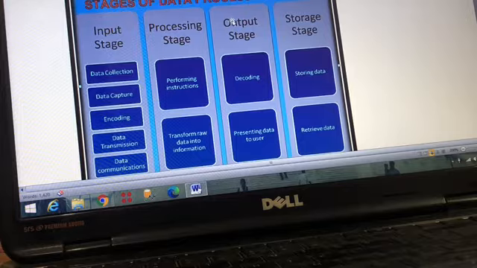And next is the output stage. Output stage means presenting data to the user. Once you have converted the raw data into particular meaningful information, you are going to present the data to the user. The computer is going to show us the data. See, you have given these things, I have given you the final information, and then you are going to store this particular data somewhere in the computer. So this is the processing cycle of the computer.